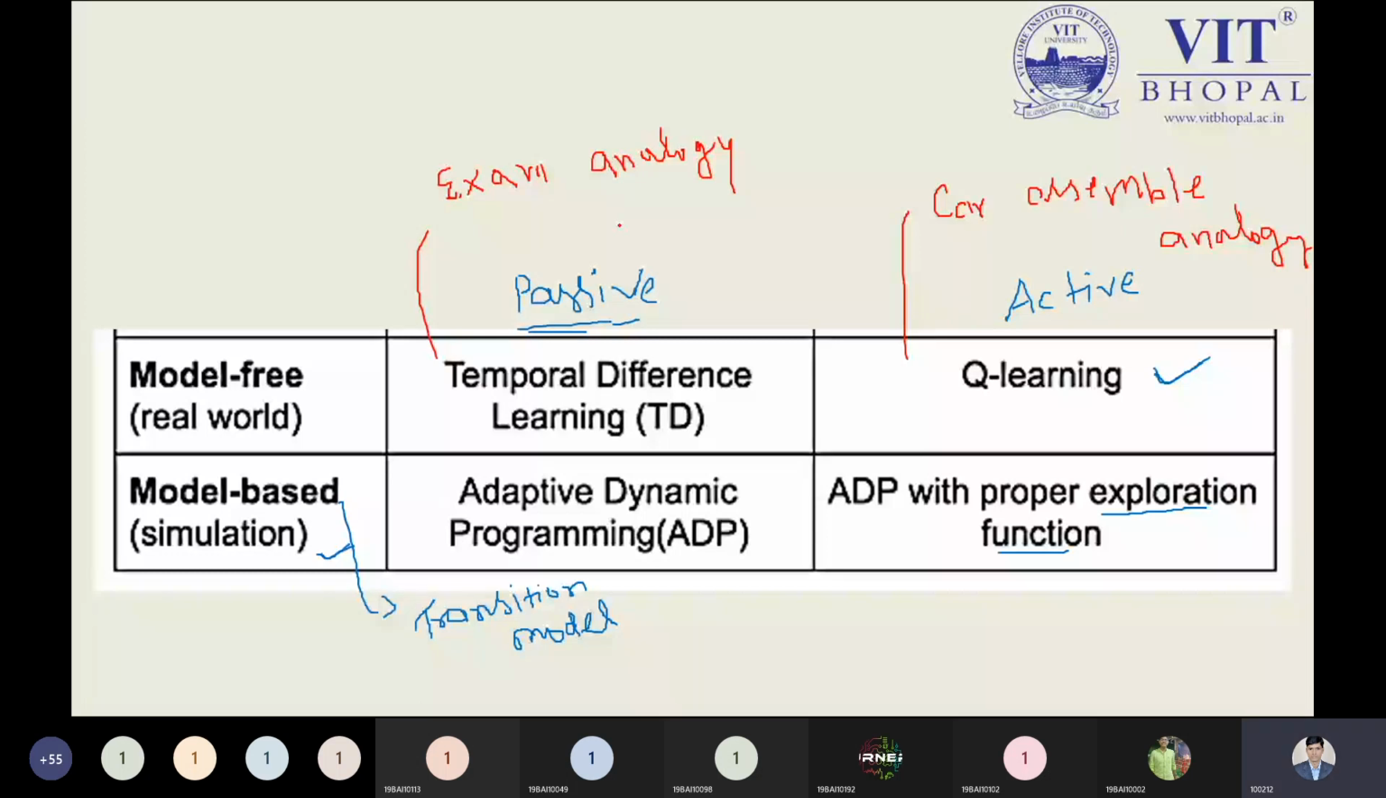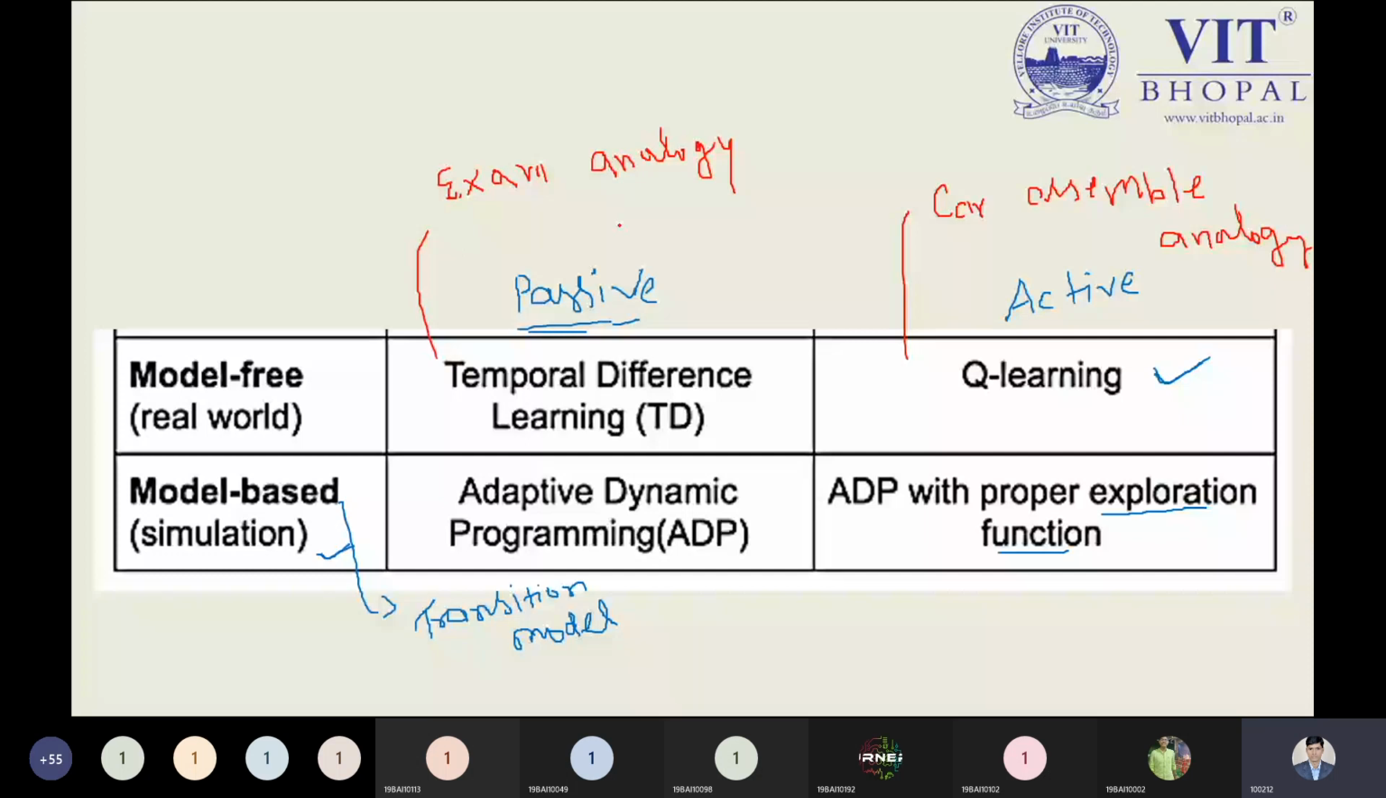But when talking about model-based simulation under passive learning, simulation is done, as I told you, by the tutor itself, then adaptive dynamic programming, where we have used the gamma value and other things. Why can we say simulation? Because we have to use the transition model. So when you are using the transition model, you are using the model-based approach in the learning paradigm of reinforcement learning. From this point, I update the ADP method along with its proper exploration function to transform my passive learning method into active learning. So here we have ADP with proper exploration function under active learning. I have written it over here.